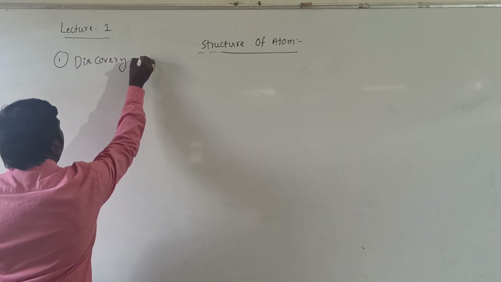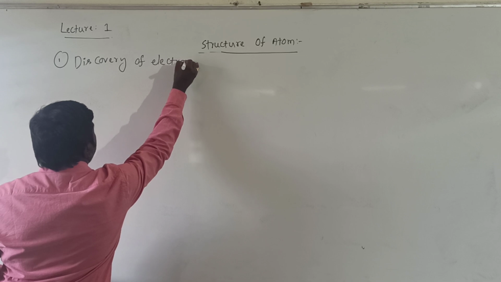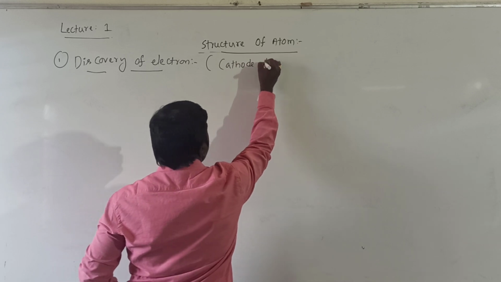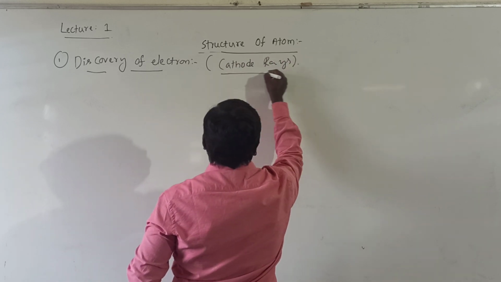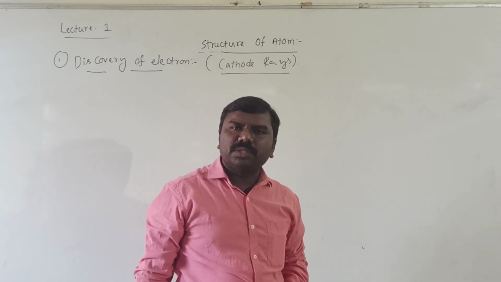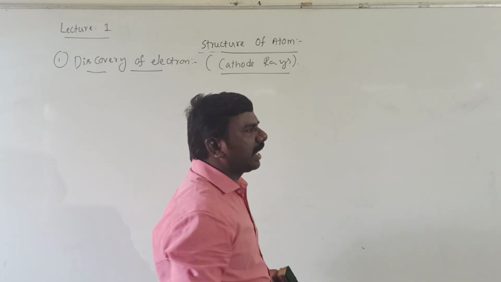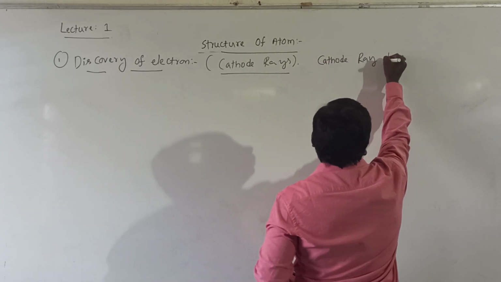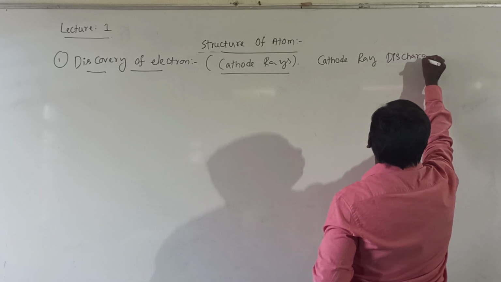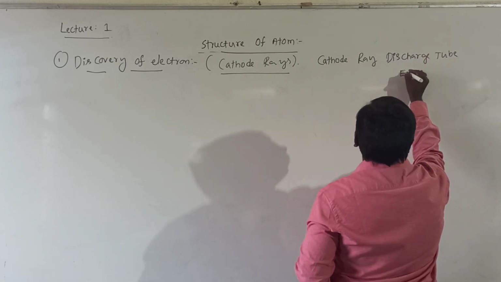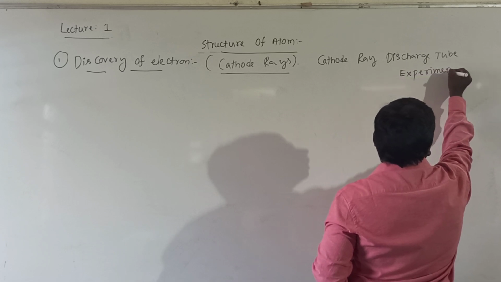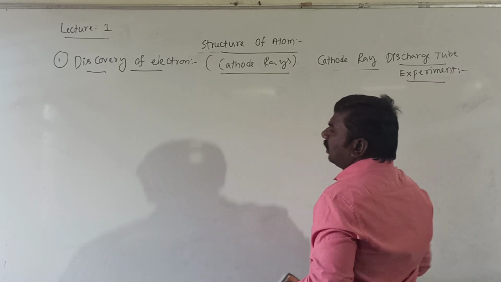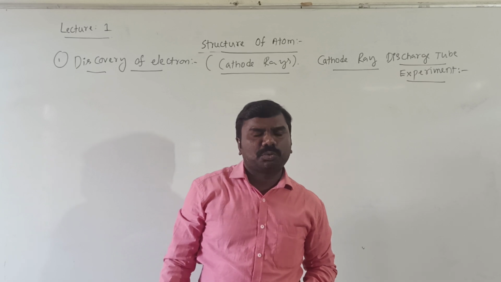Discovery of electron. These are called cathode rays. The experiment name, as you know, is the cathode ray discharge tube experiment. By this, J.J. Thomson discovered the electron.